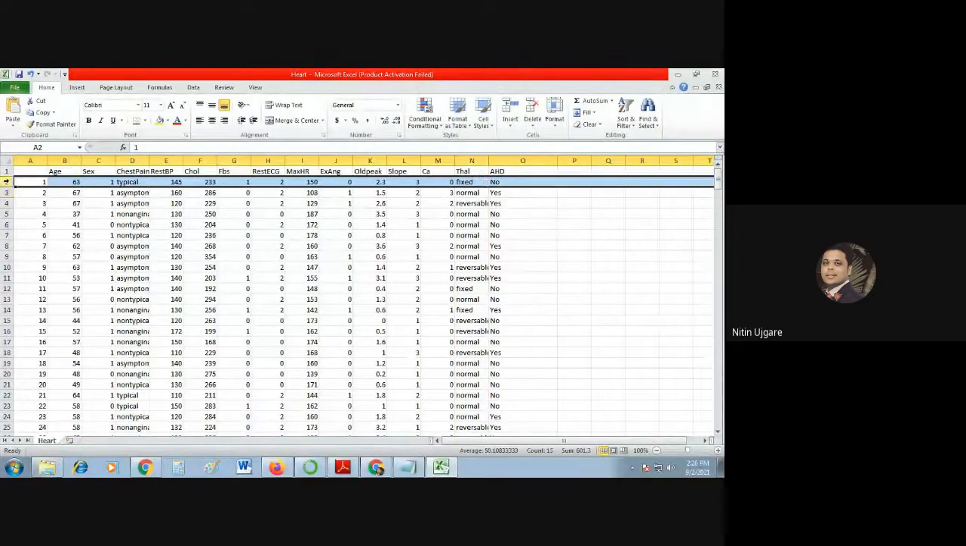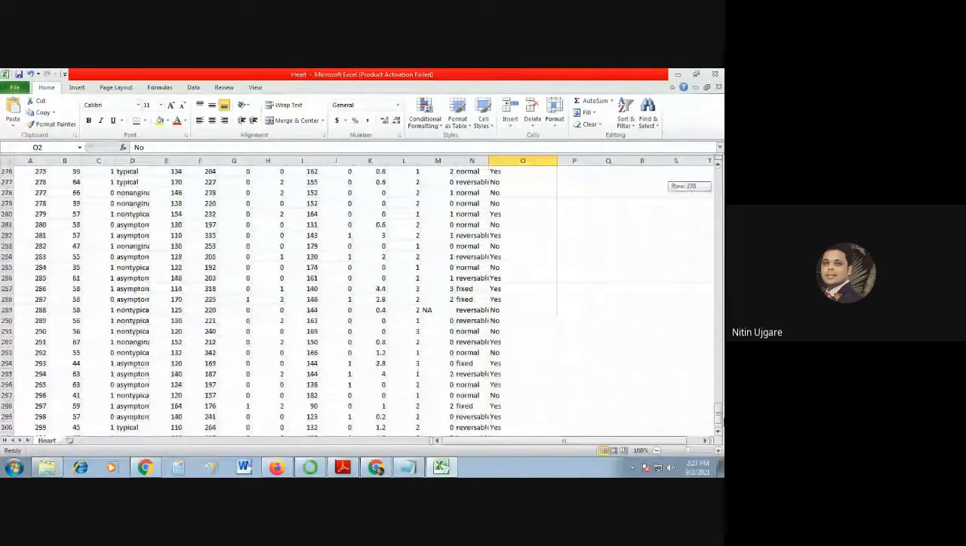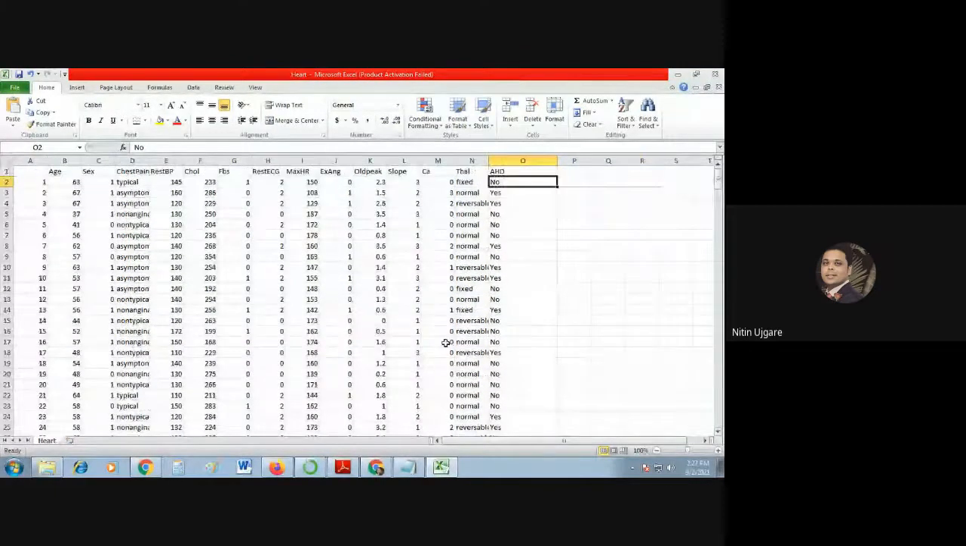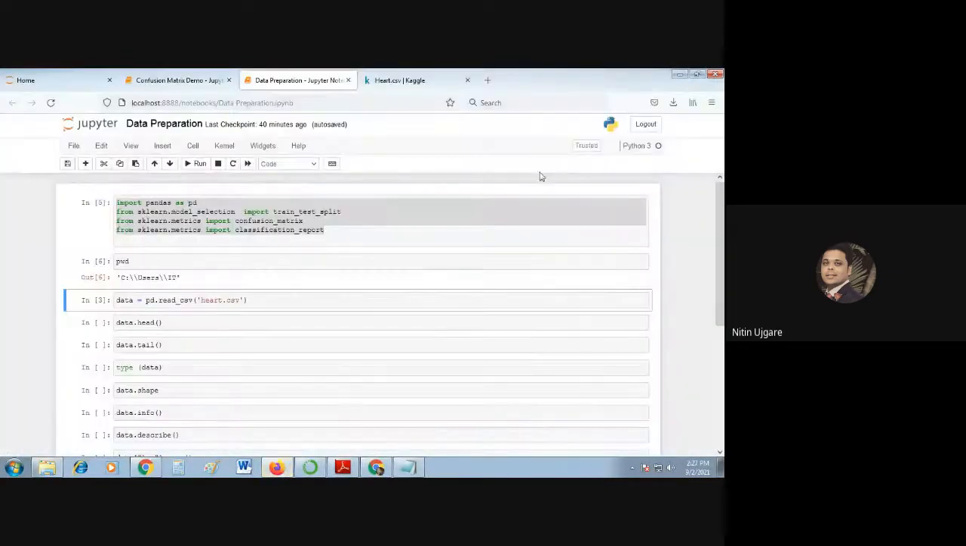For the first sample, you can see that even after all the values for each feature, the label of this first sample is no. That means this person does not have a heart attack. Now these labels of all the 303 samples have been given to us, and we are supposed to perform some operations on this data set. For the time being, I'll just close this data set. Okay, fine. We'll go back to our notebook.